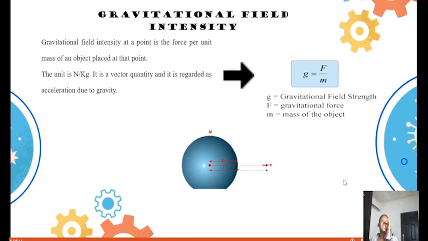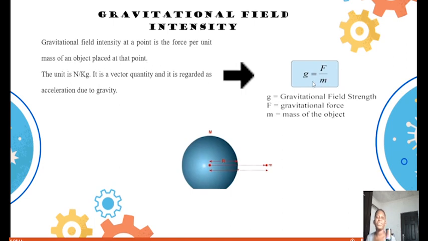So gravitational field intensity. Gravitational field intensity at a point is the force per unit mass of an object placed at that point. From this definition, we can get the formula. It's just trying to tell you how intense the gravitational pull is on that body at that point. So gravitational field intensity at a point is the force per unit mass of an object placed at that point.